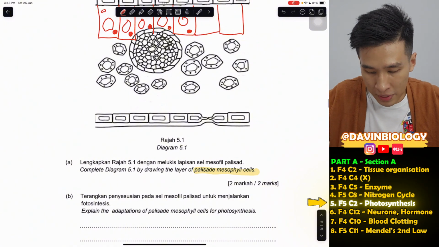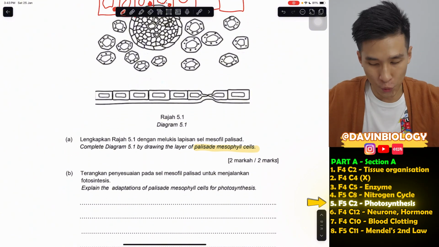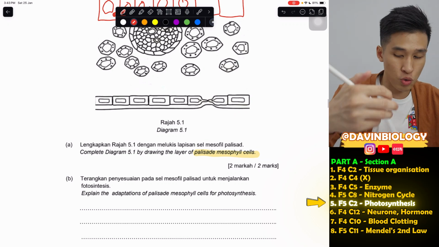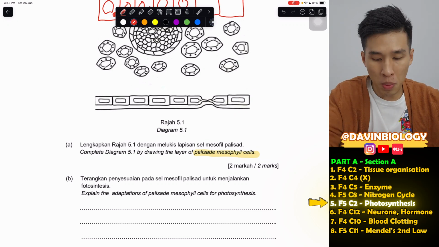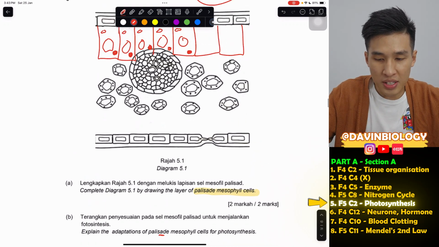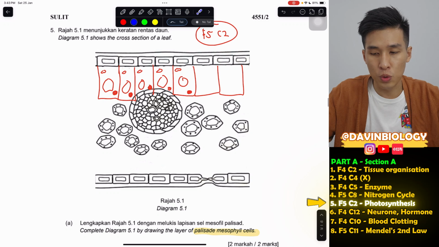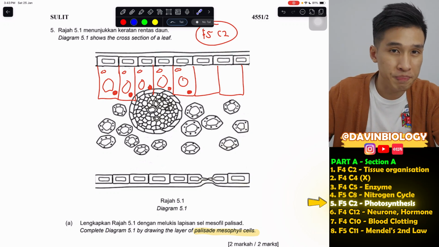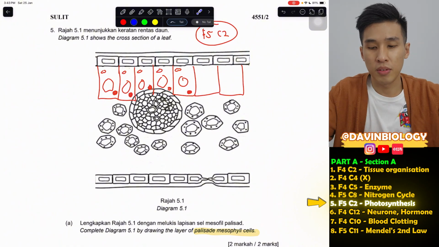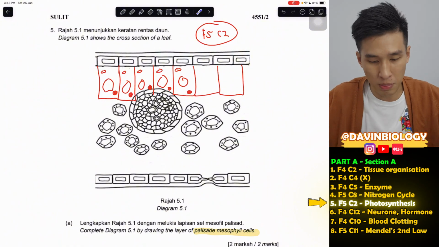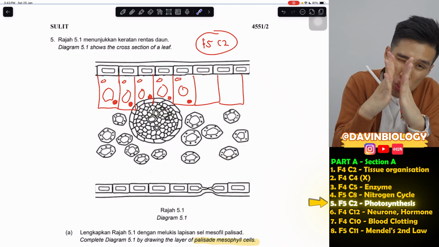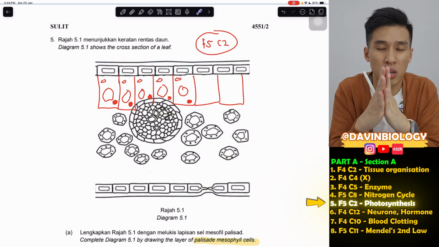Now, explain the adaptation of palisade mesophyll cells for photosynthesis. This is how I will teach my students to remember palisade mesophyll. Remember these cells, they are very sad. Why sad? Because they are like people that have to squeeze into the LRT during rush hour, during 6 p.m. rush hour. Train or buses or any public transport will be very packed. Imagine you have to squeeze with so many people, this is very sad.